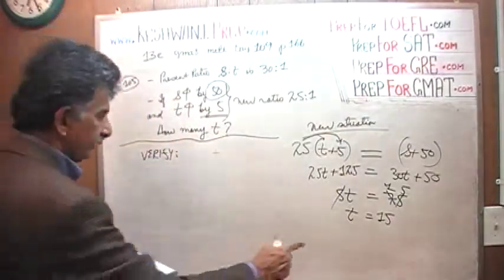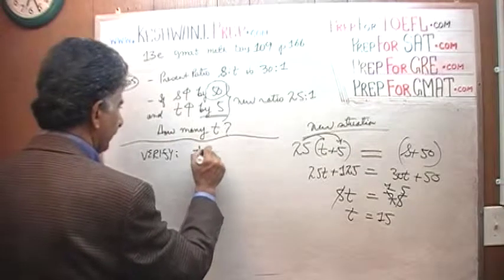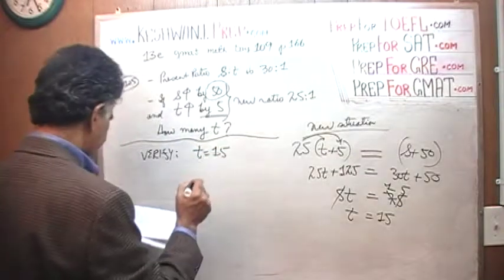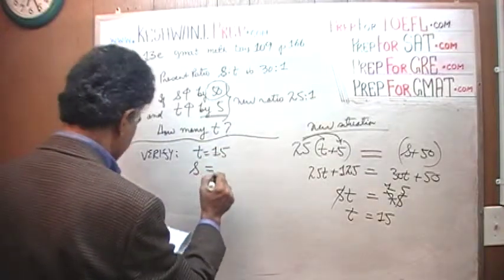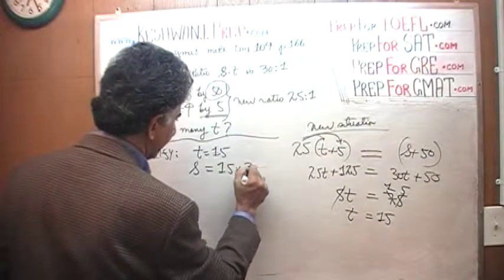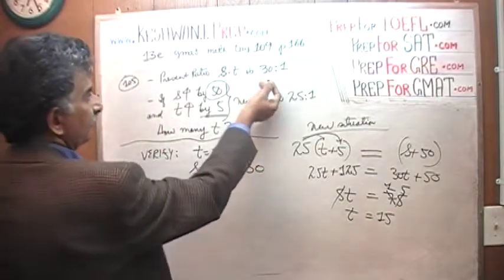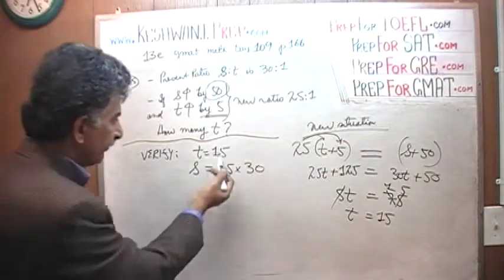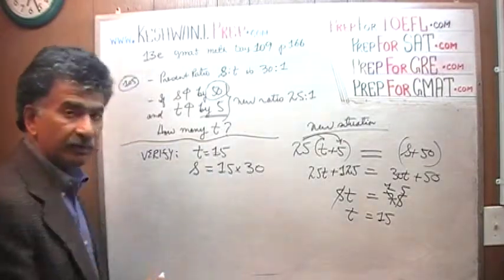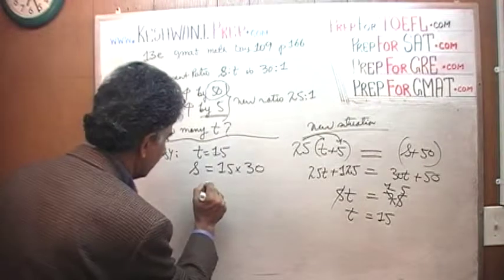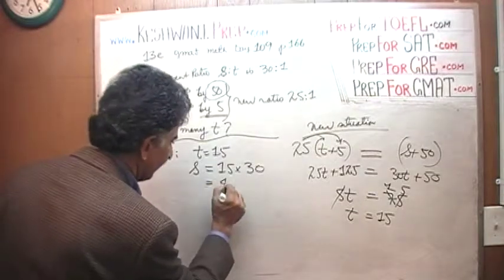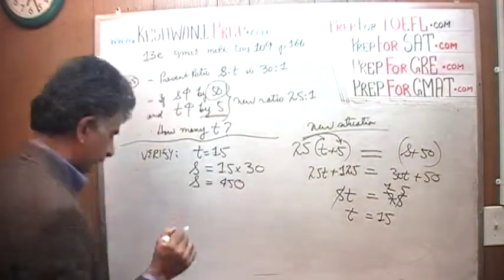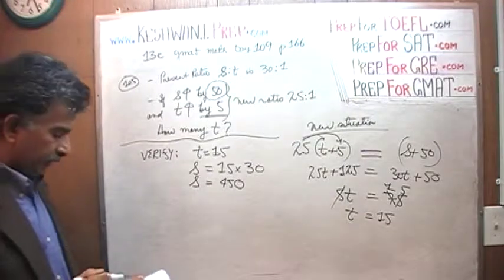So t equals 15. We want to verify this. If t equals 15, then s must equal 15 times 30, because we were told the ratio is 30 to 1. So for every one teacher we have 30 students. If we have 15 teachers, we must have 15 times 30 students. 15 times 3 is 45 and a 0. Number of students is 450.